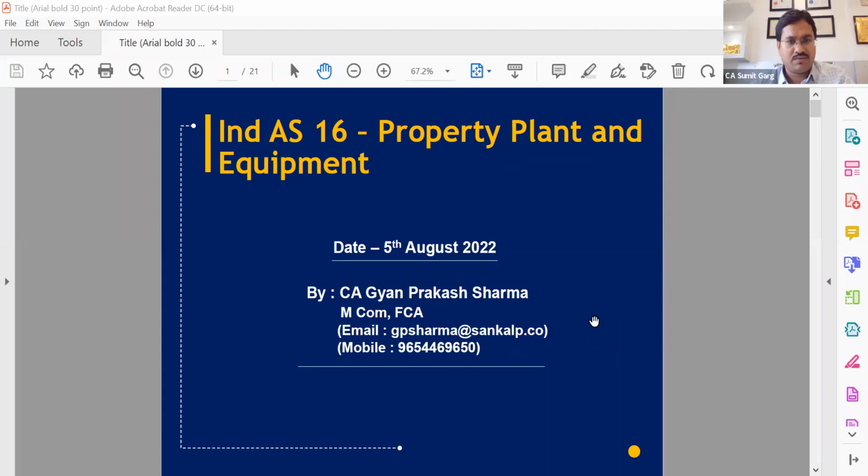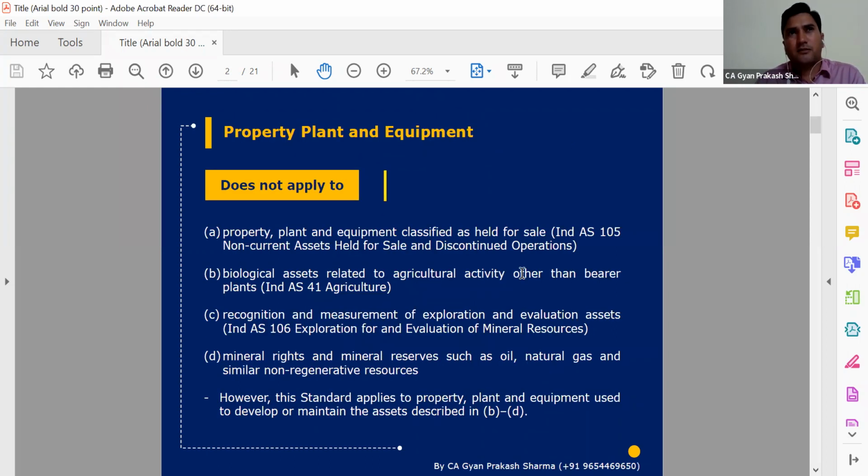Okay. So first of all, we will start today's first topic, which is Ind-AS 16, property, plant and equipment. If we talk about any accounting standard or Ind-AS, there are some standard procedures in which they are segregated. First of all, any Ind-AS or accounting standard has an applicability date, from when it is applicable, and then the definitions part. Then on which types of transactions that standard will be applicable, or which types of transactions are excluded from the purview of the accounting standard or Ind-AS.